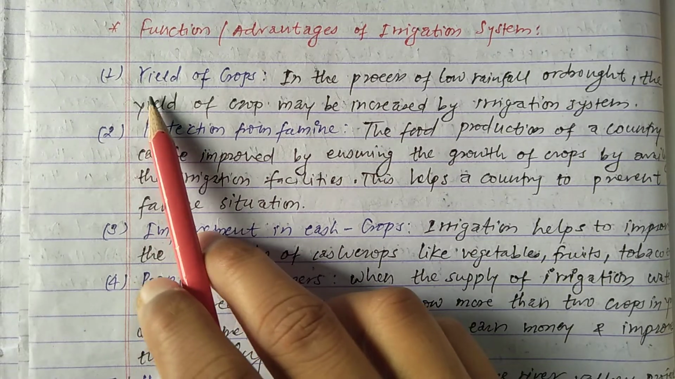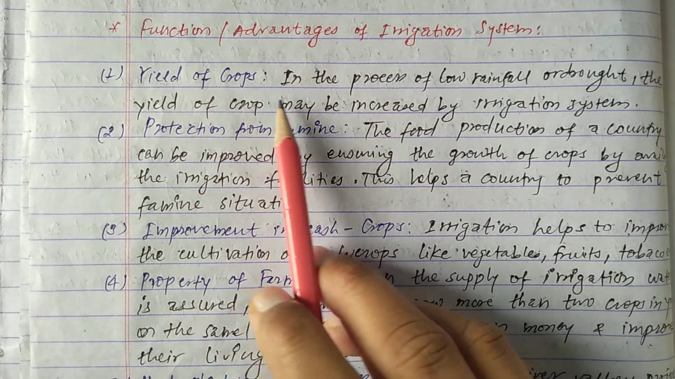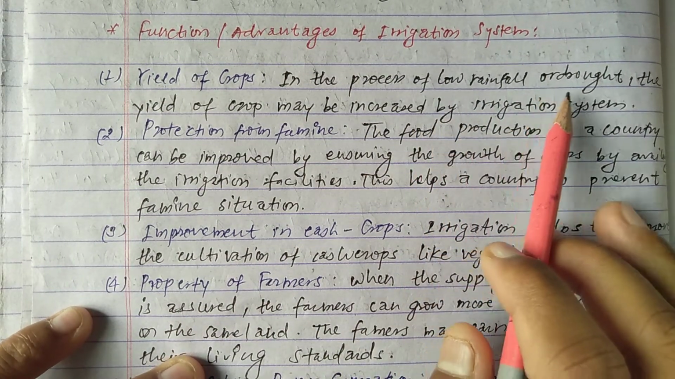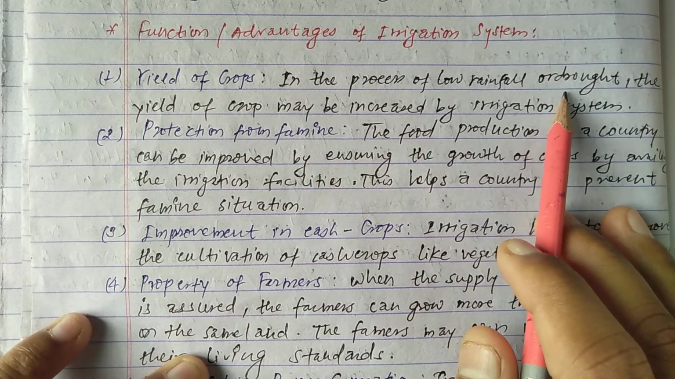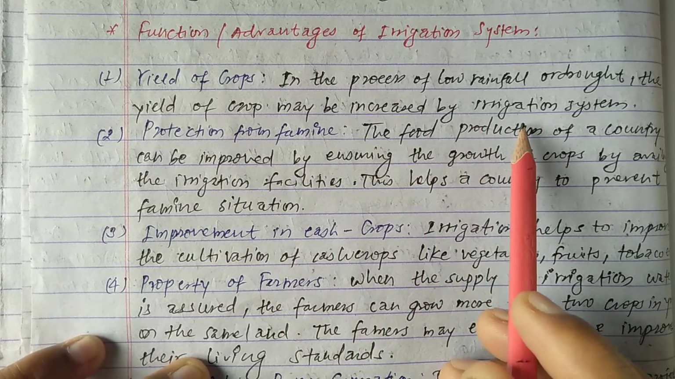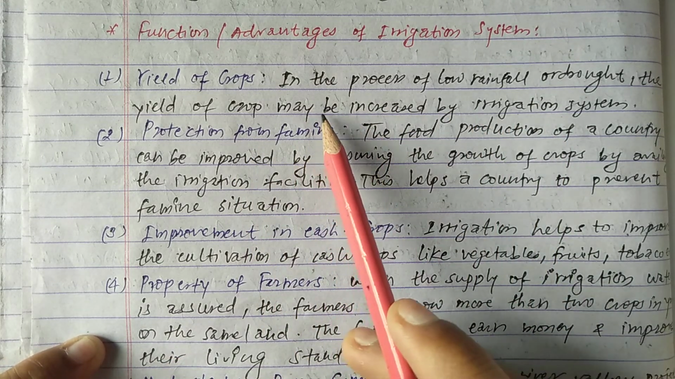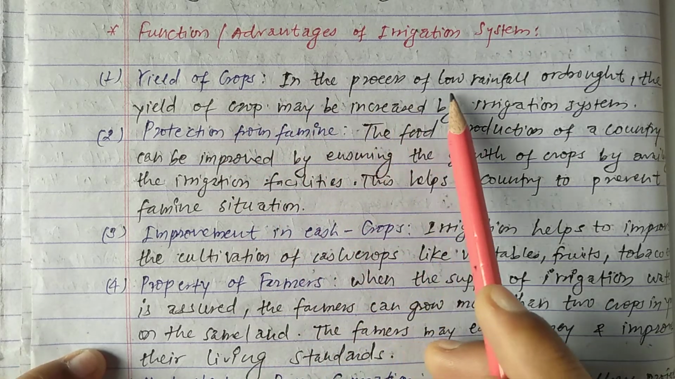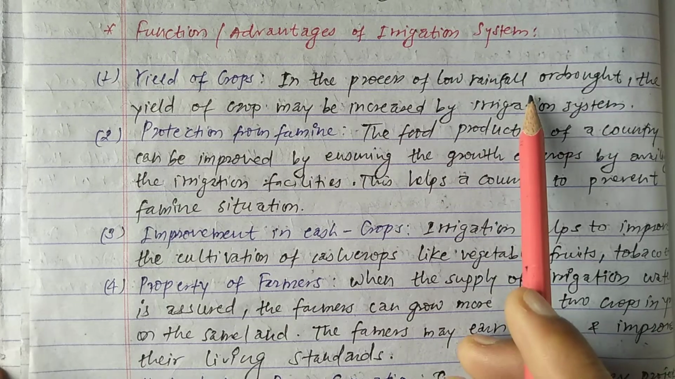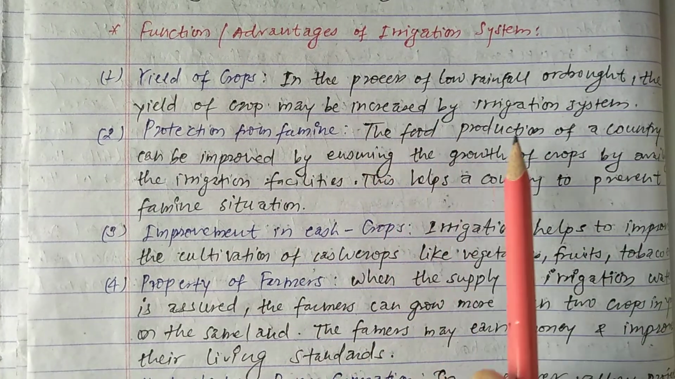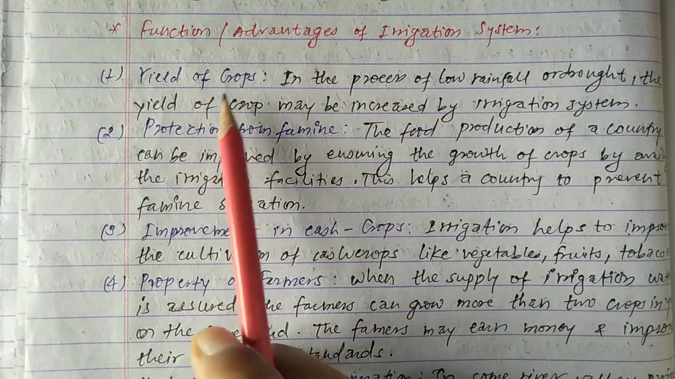You can see here, first is the yield of crops. In the case of low rainfall or drought, the yield of crops may be increased by the irrigation system. This is called yield of crops.